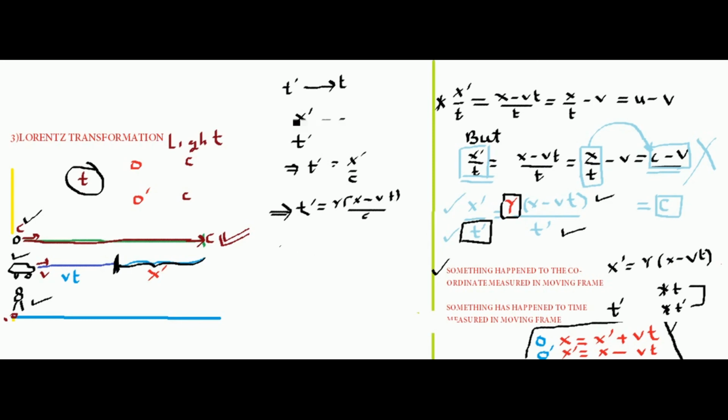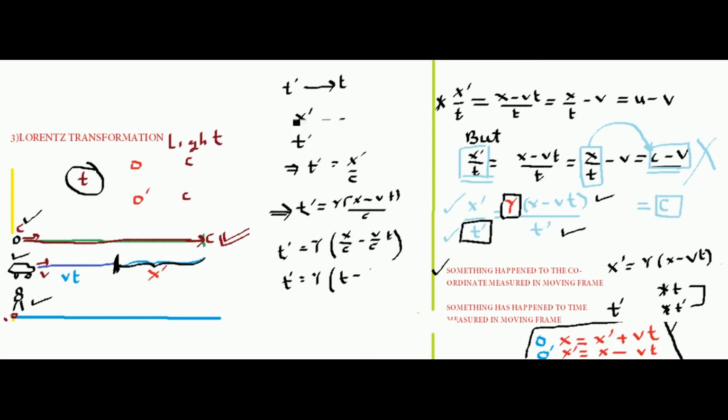Now I can write t dash as, keeping the gamma as it is, taking the c inside, x by c minus v times t by c. Remember t is the time that has elapsed in the stationary frame. So what is x by c? x by c is nothing but the time in the stationary frame.